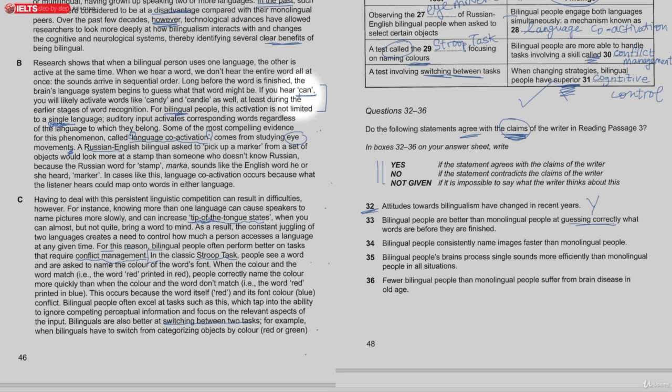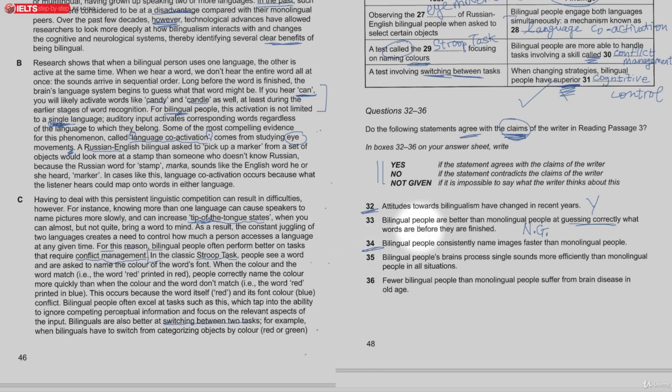In this case, English with the CAN, candy, candle. Okay, so it's not explicitly said that bilingual people are better at this than monolingual. We can guess that they are because they can also do it in another language too. But it's not said here, so this is not given answer here.